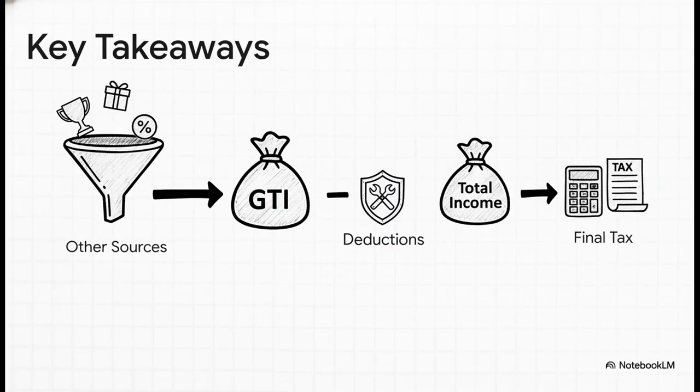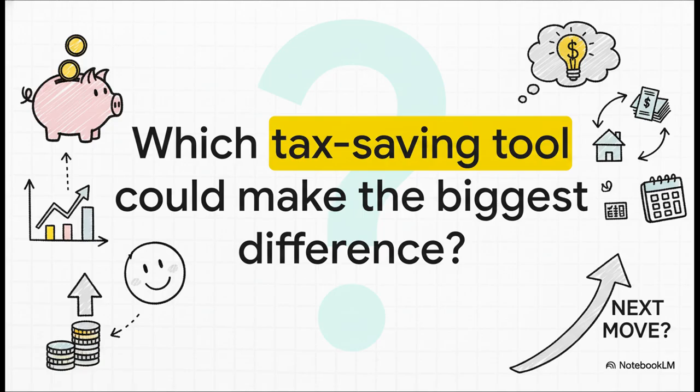So let's quickly recap the big picture. The system first gathers up everything you earn into one big pot. That's your gross total income. Then it hands you a toolkit of deductions to shrink that pot. The smaller amount that's left is your total income, and that's what your final tax bill is based on. Simple as that. You see, knowing how this calculation works isn't just about filing your taxes correctly. It's about empowerment. It lets you see it clear as day how your financial choices, from how you save to where you invest, can directly shape your final tax bill. So the real question is, what's your next move?